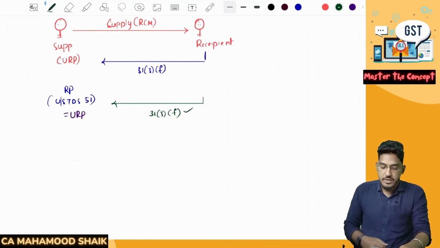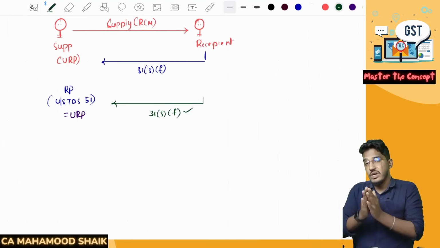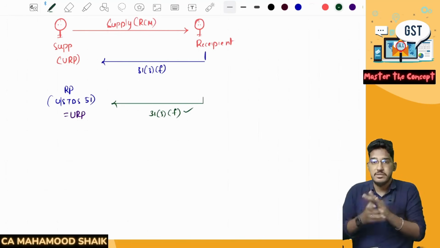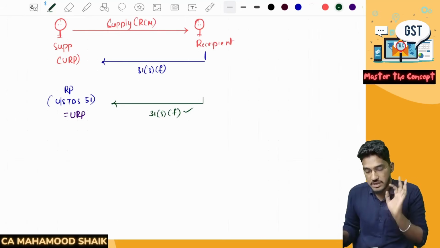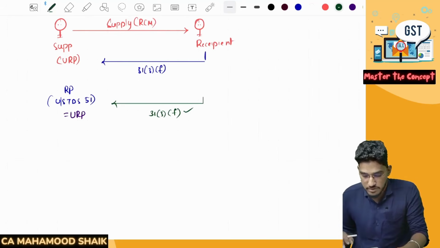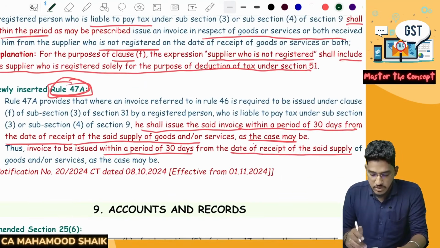Able to understand? So when I say supplier is unregistered, that supplier will also include the person who has taken the registration only for the purpose of deducting TDS under section 51. In those cases also, the recipient is required to do the self-invoicing, provided the service is covered under reverse charge mechanism. That is what this explanation says.